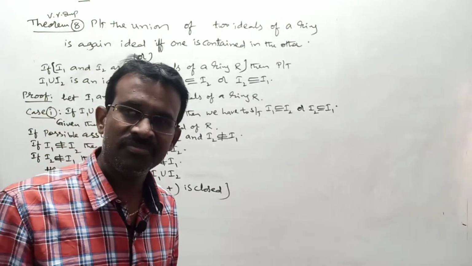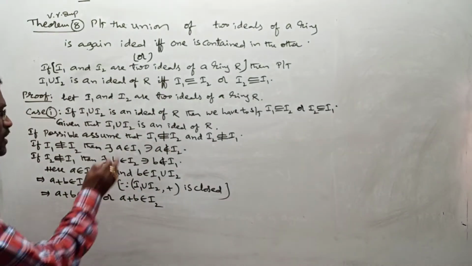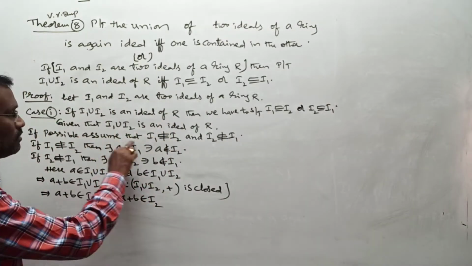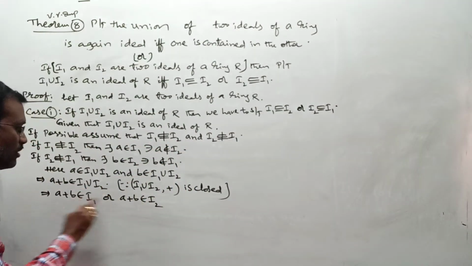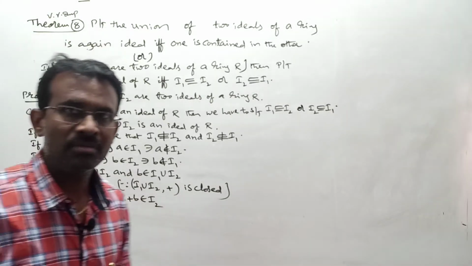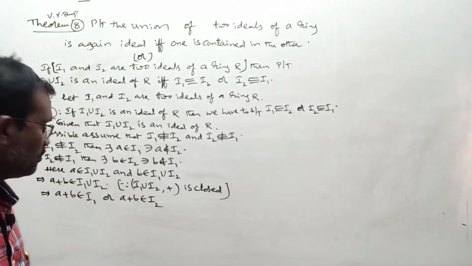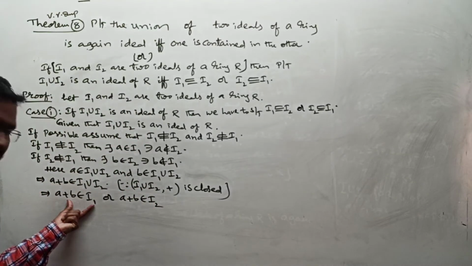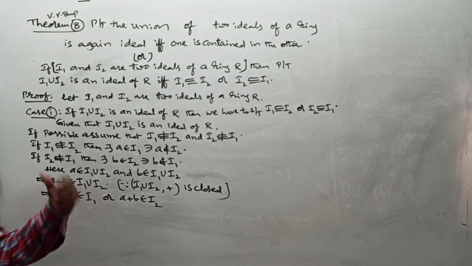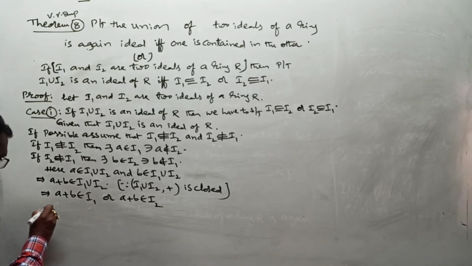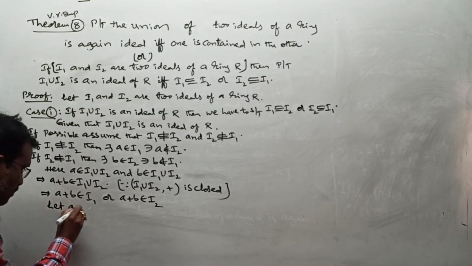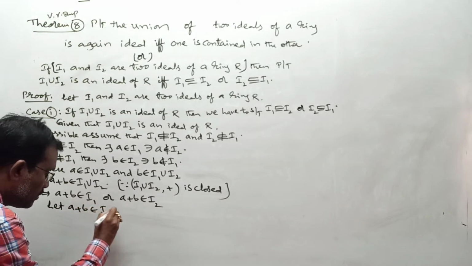Any problem is there? Now if our assumption is true, then in between these two conditions, one condition should be 100% true. Let us verify which is true. First go through verification of this. Is it possible that A plus B belongs to I1, or not? For that, first I want to take this. Let A plus B belong to I1, right?